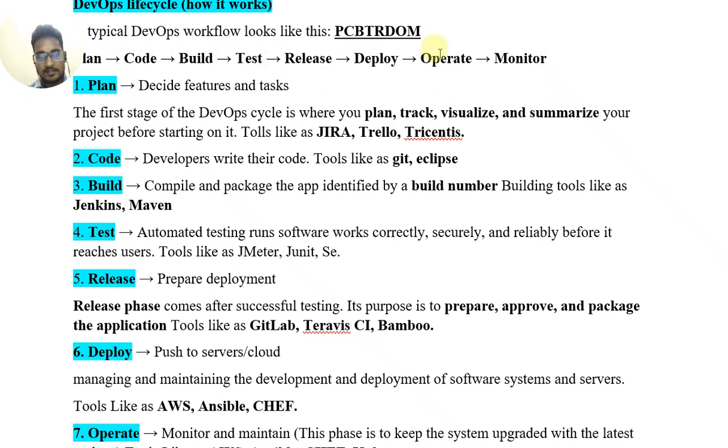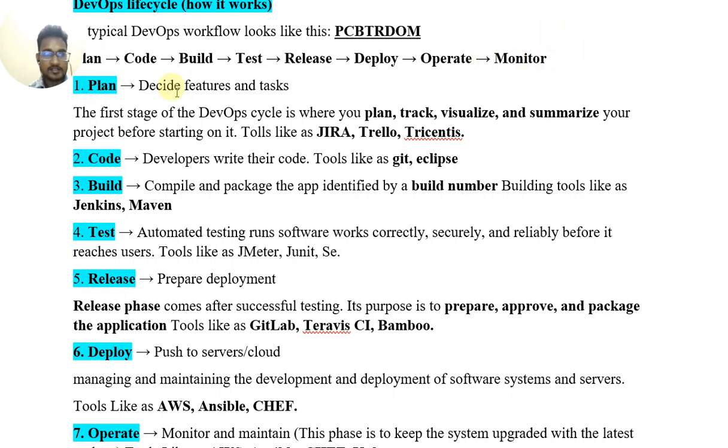This is the series-wise DevOps plan. First is plan, second is code, third is build, fourth is test, fifth is release, sixth is deploy, seventh is operate, and final is monitor.